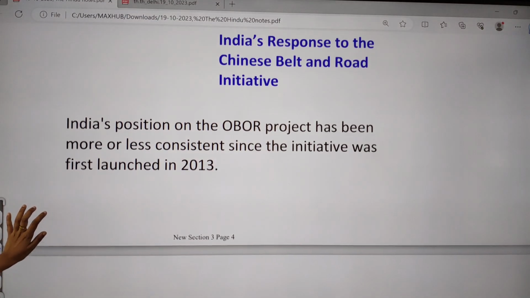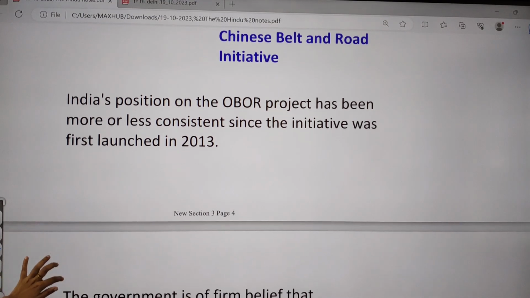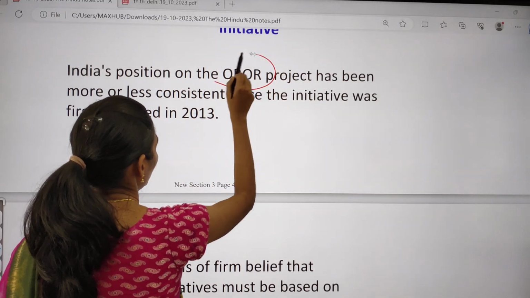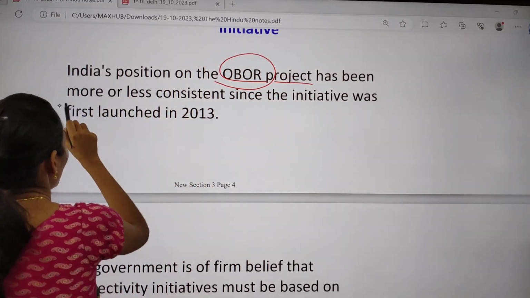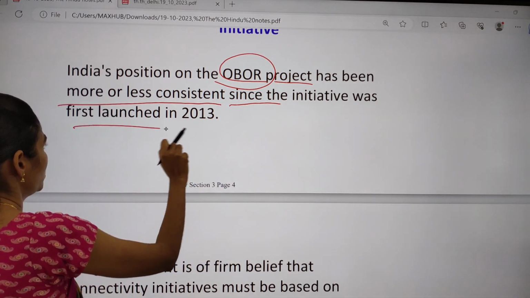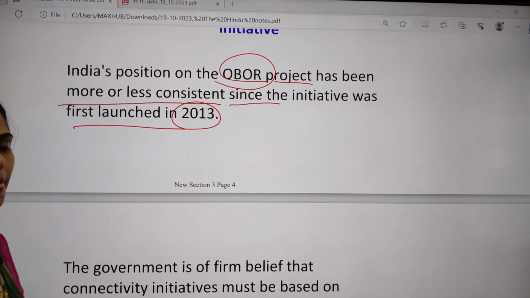If we move on, India's response to the Chinese Belt and Road Initiative. India's position on the OBOR project has been more or less consistent since the initiative was first launched in 2013.